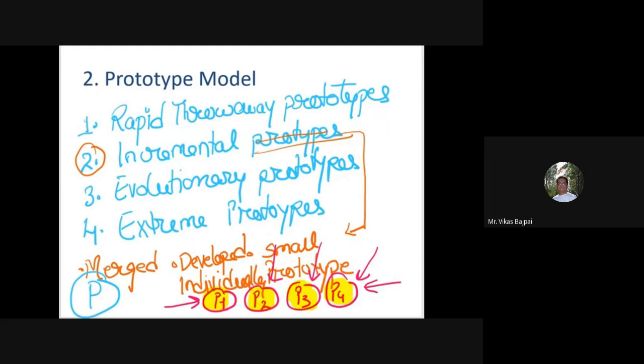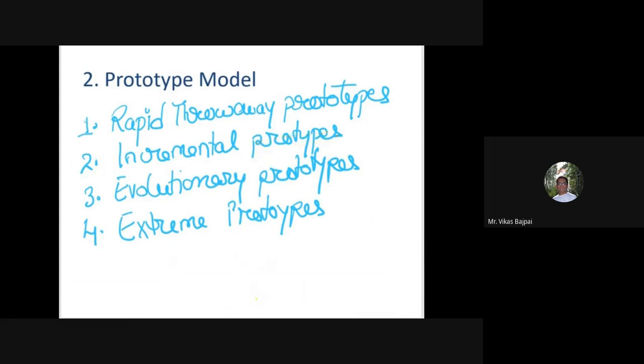And that's what our ultimate aim should be. So this particular thing comes out to be very handy and a very improved version. Now, this was all about your incremental prototype. Now let's talk about evolutionary prototypes.